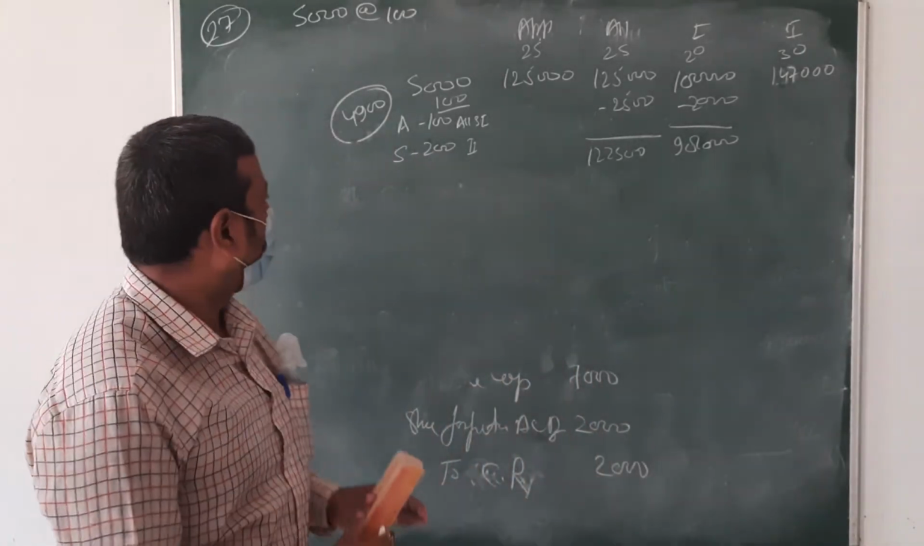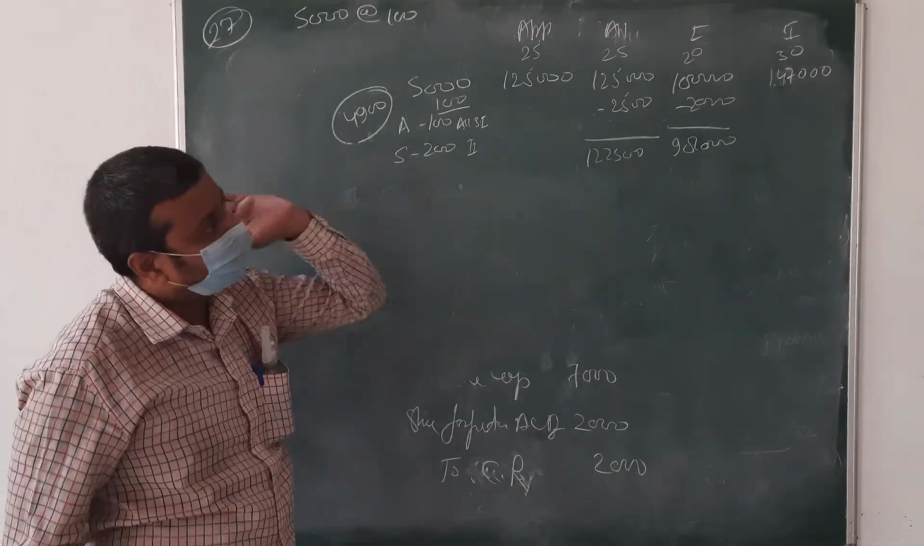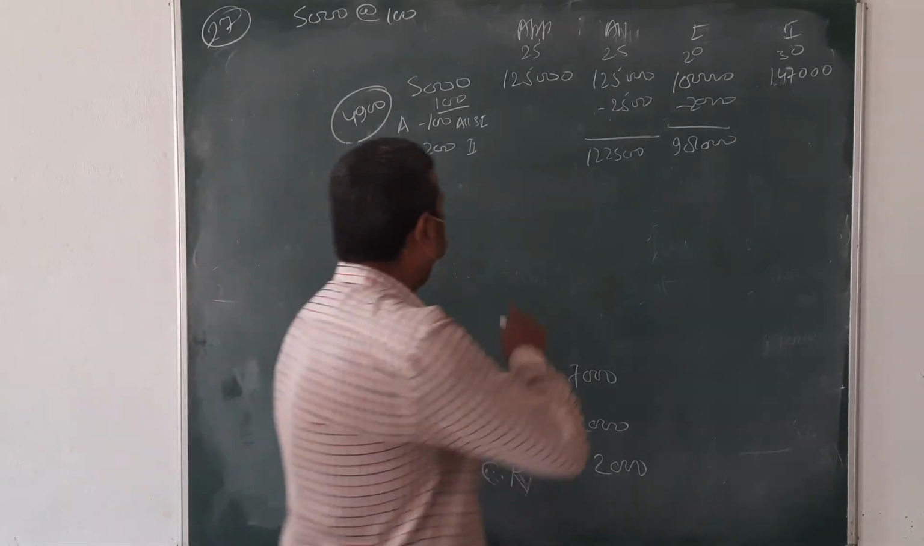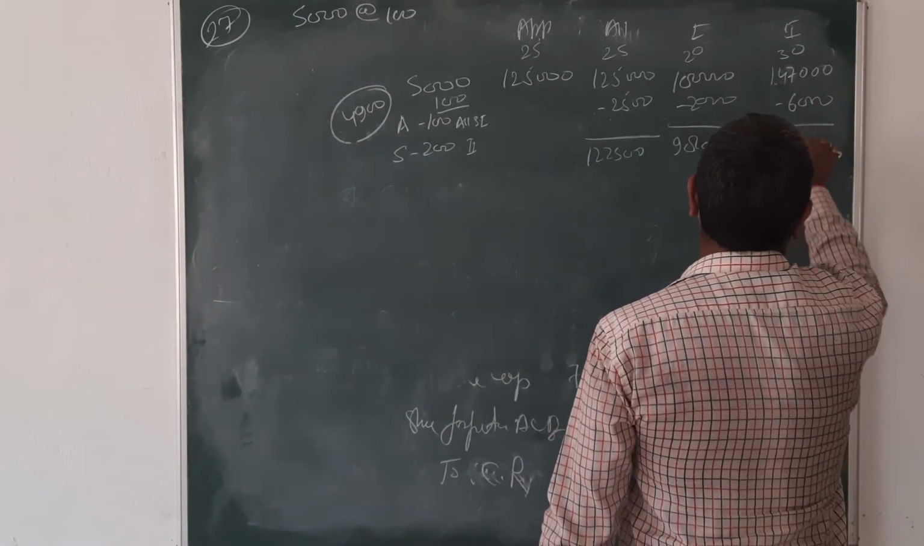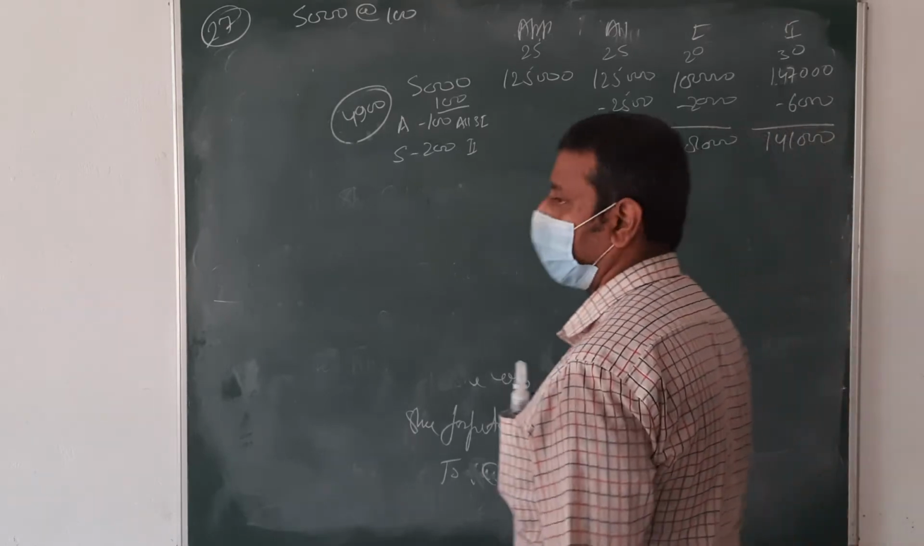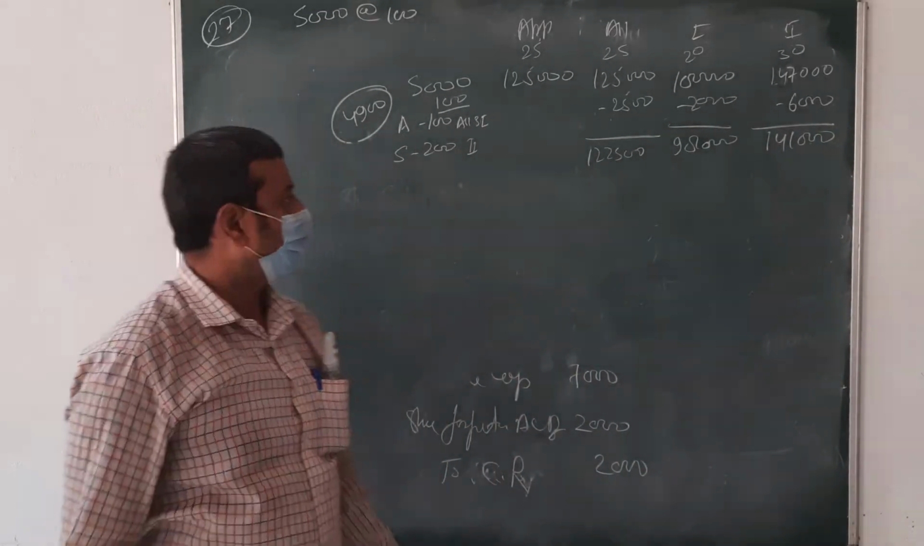And then 200 shareholders are not able to pay the second call. It means 200 into 30. What amount is coming? It means we are receiving only 141,000.